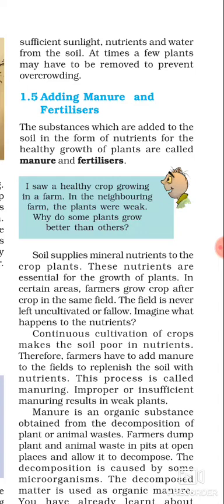So fertilizer is prepared in factories, but manure is prepared in the fields. And fertilizer does not provide any humus, like we have discussed in the preparation of the soil. What is humus? Humus is the organic matter that forms in the soil naturally when any plant and animal start decaying. So fertilizers will not provide any humus to the soil, but manure provides a lot of humus. One plus point is that fertilizer is very rich in plant nutrients like nitrogen, phosphorus, potassium, but manure is relatively less rich.